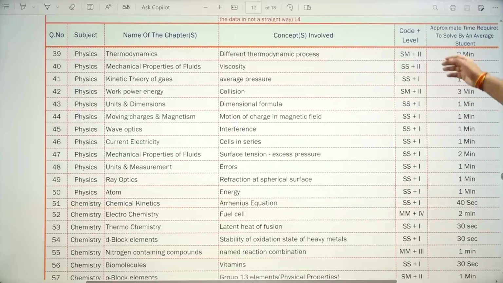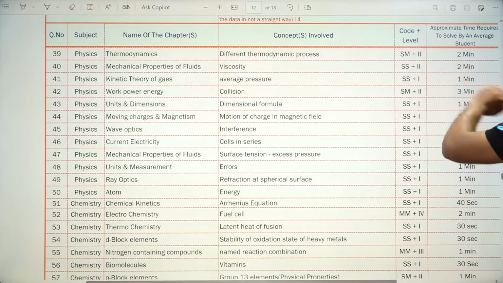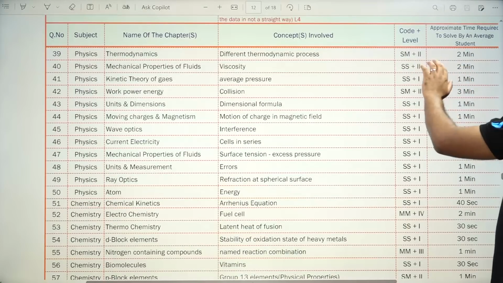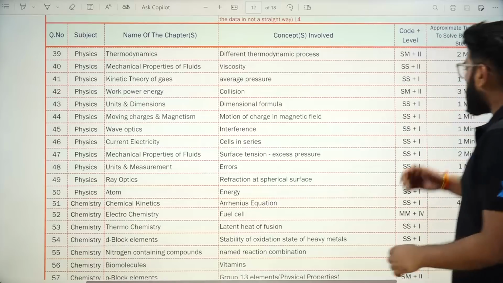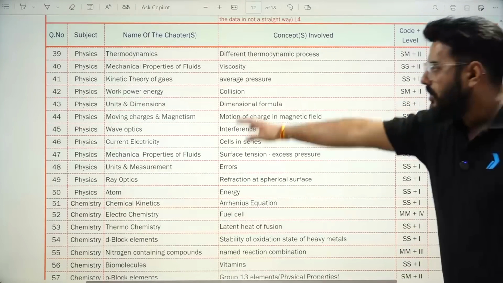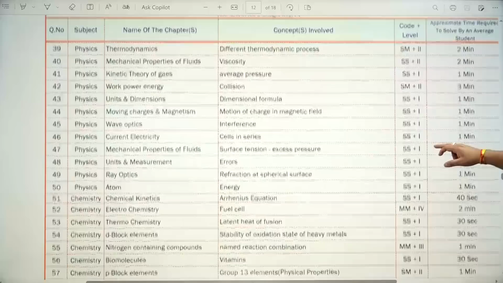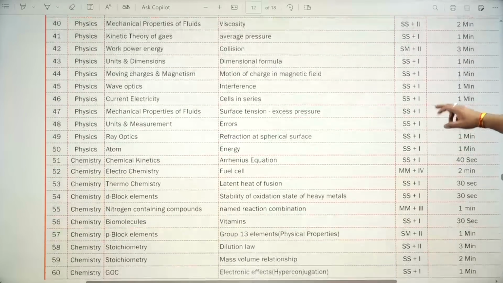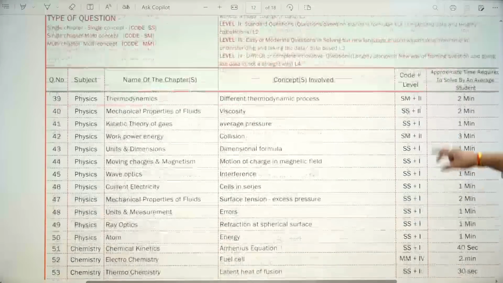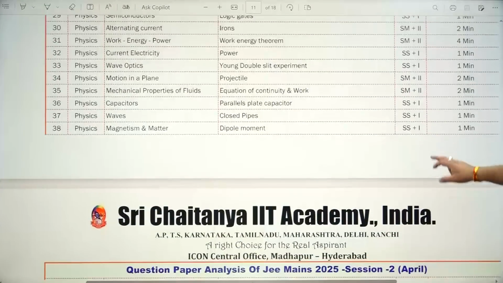Yes. So if I talk about over here, it was single concept, single chapter, multi-concept, level 2 problem, again from thermodynamics. Then SM level 2 is from collision, correct? Then more or less, these are the same things. Then chemistry turns over here, and some physics is over here.